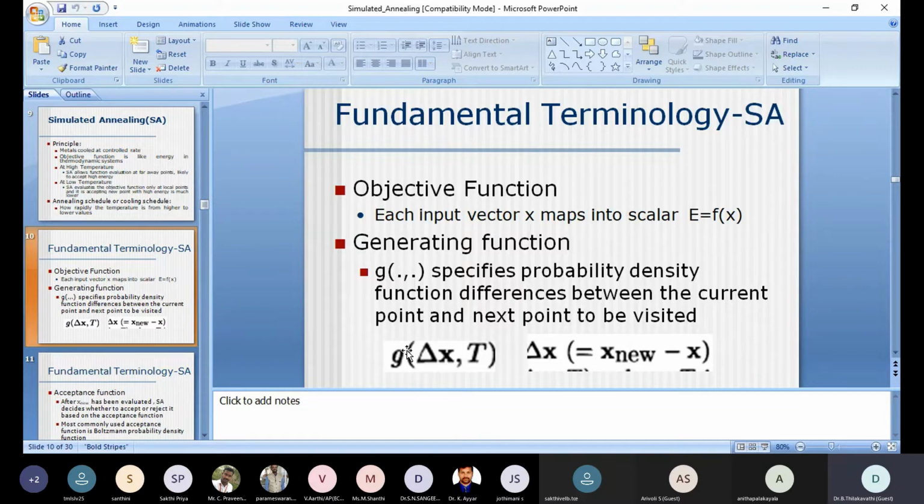You may come across the Boltzmann constant. The Boltzmann function has an equation that can be followed. In the equation, we have the temperature T as well as del x. The del x can be obtained by selecting these 2 points. So this is the generating function.